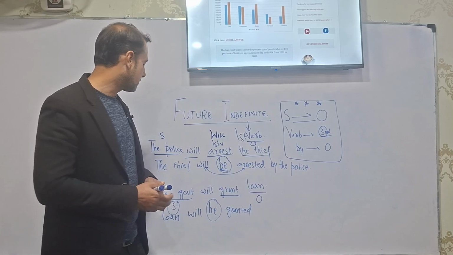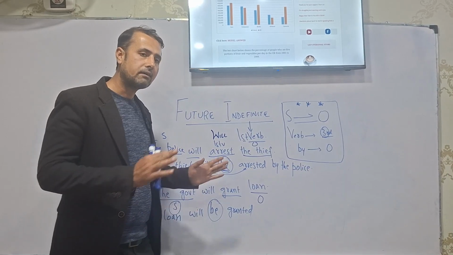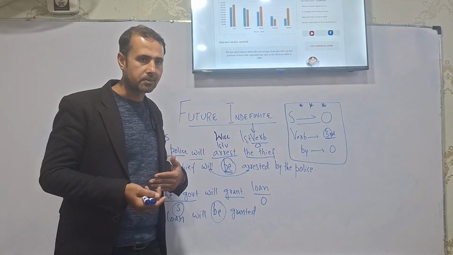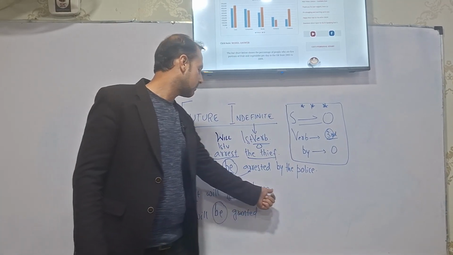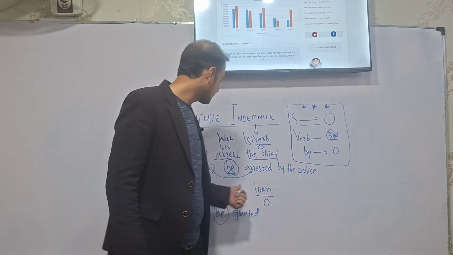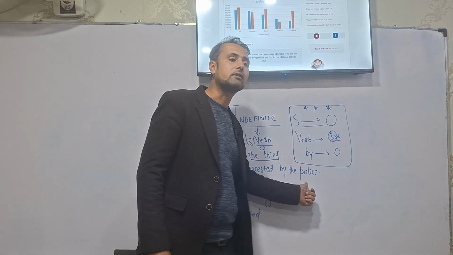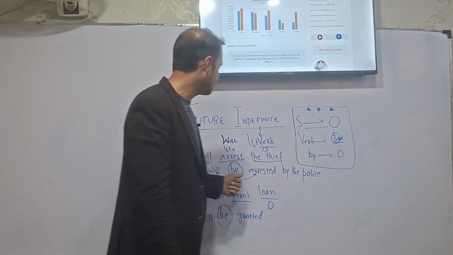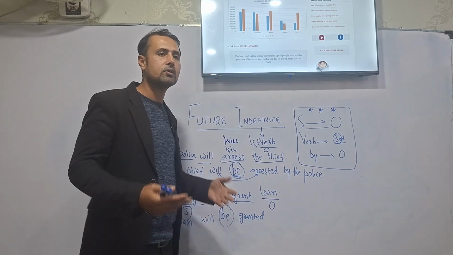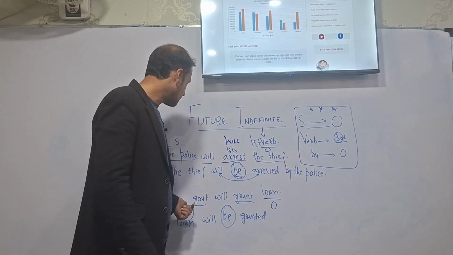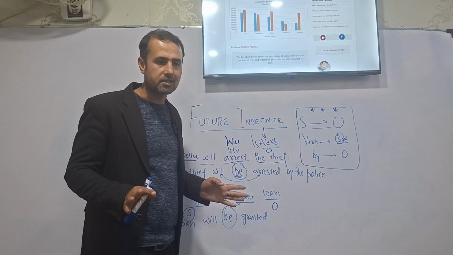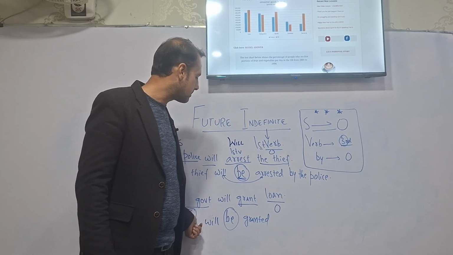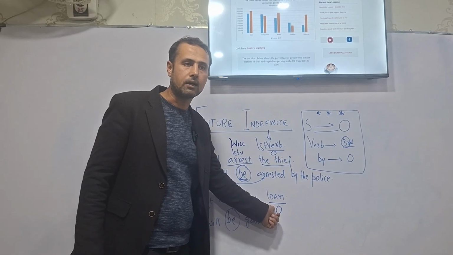Now just try another thing. If there are more words, what usually do students get disturbed in? If we are going to put multiple words after loan, the government will grant loan for the development of A, B, C, D things. Still the criteria remains one and the same. Students get confused. What you need to do is be very clear and very simple in that thing. The process would be the same: identify the subject, the verb and the object.